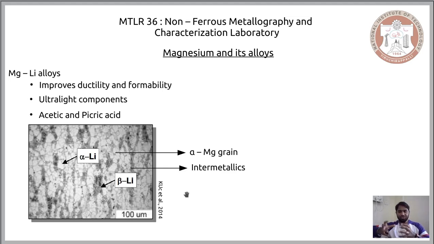The lithium rich intermetallic will corrode faster, and that's the reason why you see it in the darker region, whereas the alpha magnesium grain would corrode slowly for this combination of etchant, and that is the reason why you see it in a lighter tone. So this is another important alloy of magnesium.